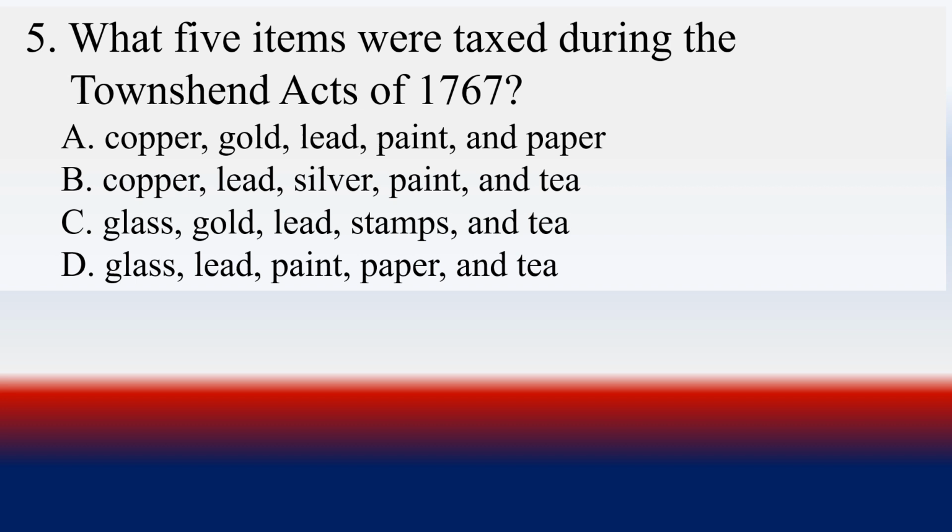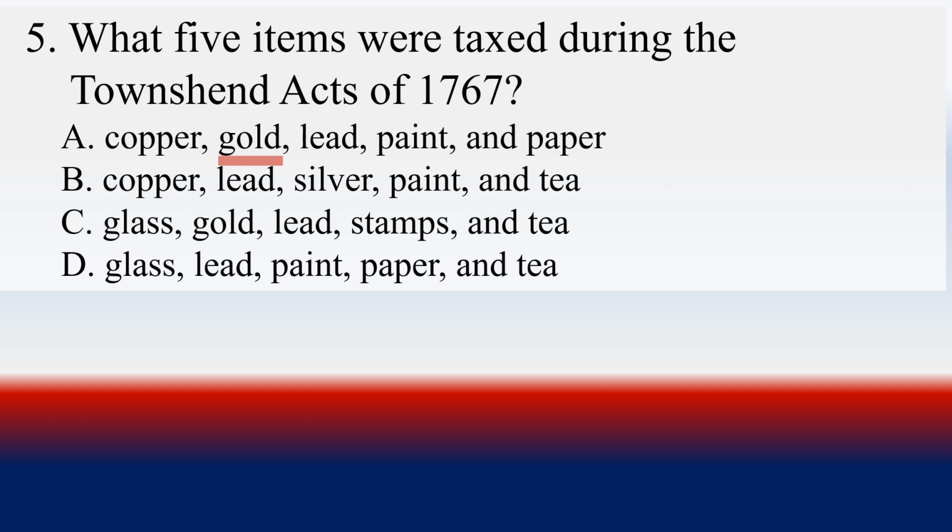Okay, what five items were taxed during the Townshend Acts of 1767? Look at these dates, because remember I said July 4th, 1776 was very significant in American history. So you're talking nine years before the Americans finally got their independence. So let's think about some things. Response A says copper, gold, lead, paint, and paper. Was that likely? Think about it. This word here, gold.